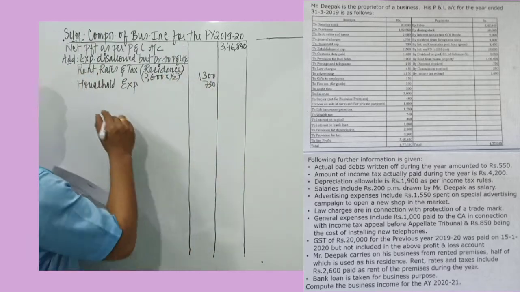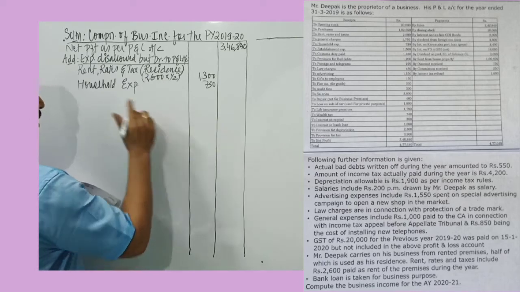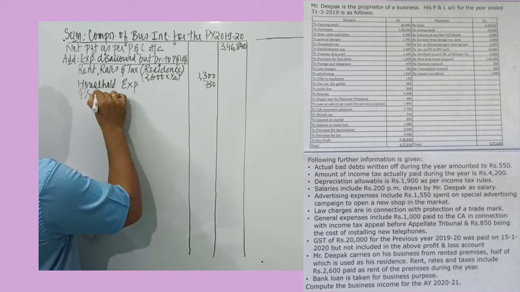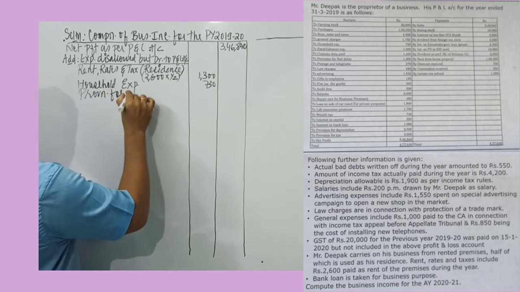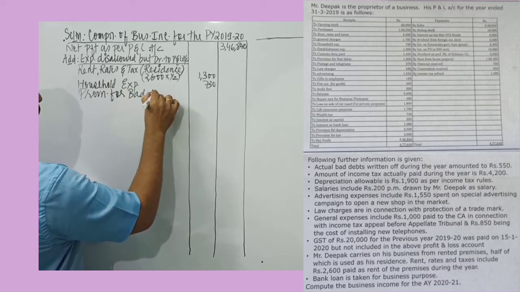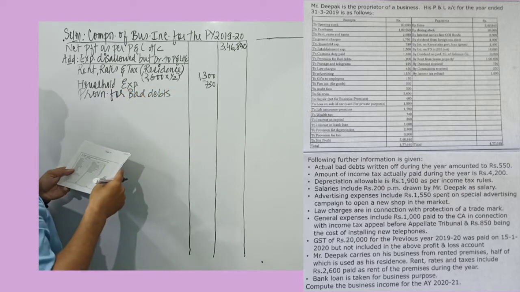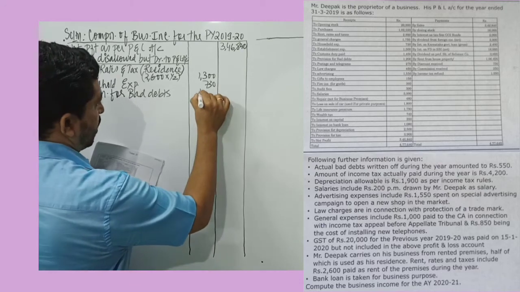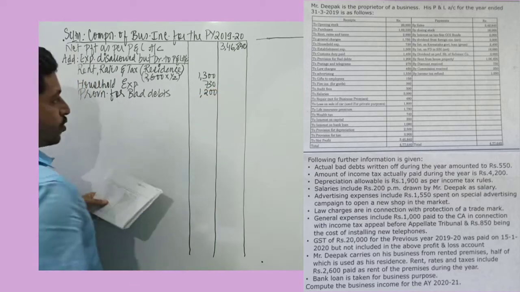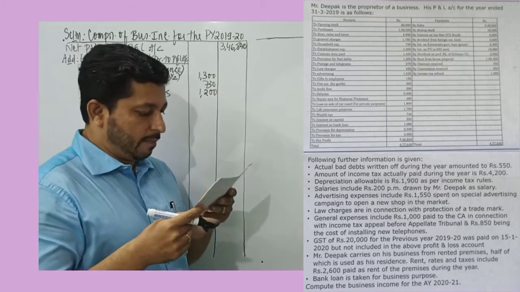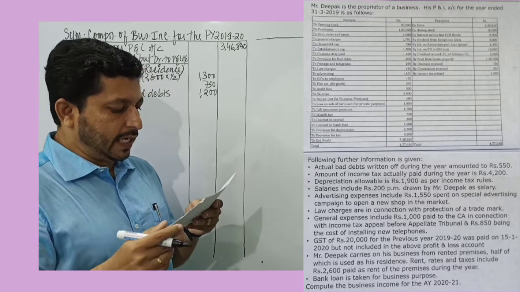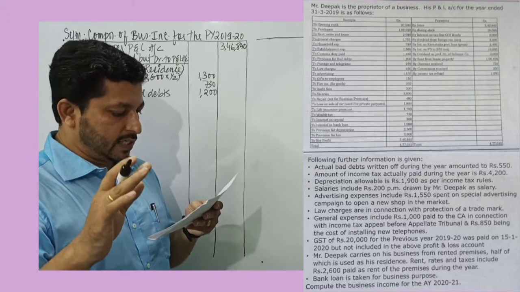Provision for bad debt. I just mentioned provisions, reserves are all disallowed. So I record provision for bad debts. Provision for bad debts is disallowed and provision amount is 1,200. So 1200 is the provision amount. Next we have postage and telegram. Postage and telegram is a business expense.